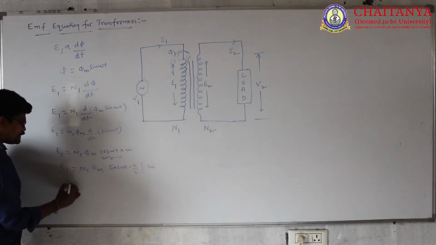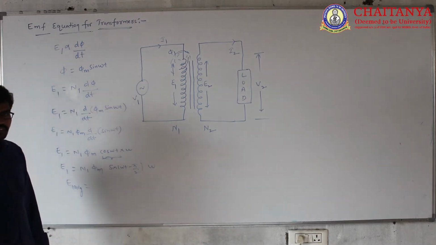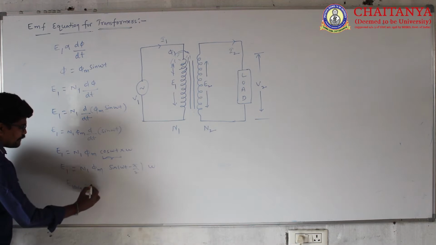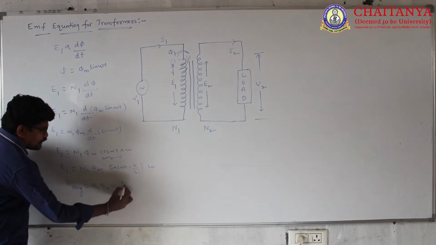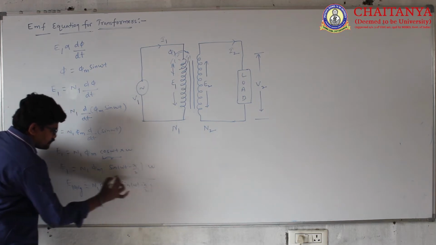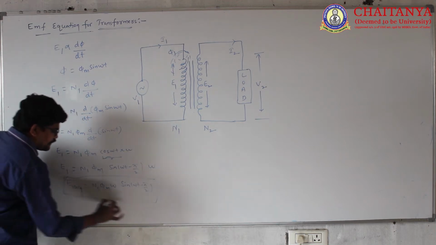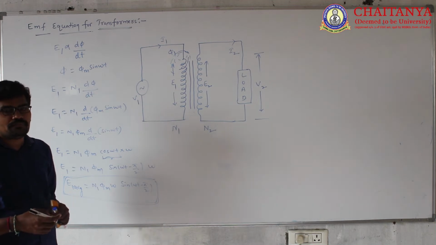Then the average EMF induced in the transformer primary winding, E1 average, equals N1 phi m omega sin omega t minus pi by 2. This much average value is induced in the transformer primary winding.